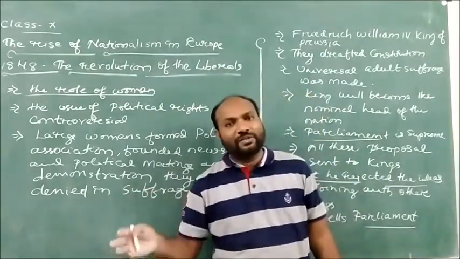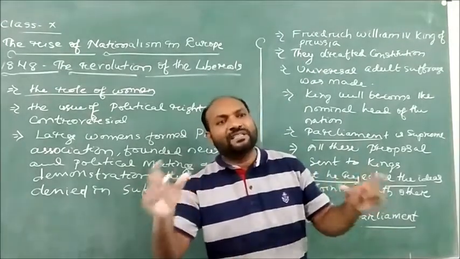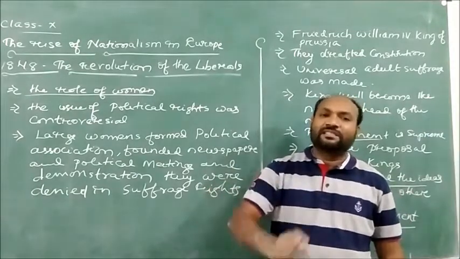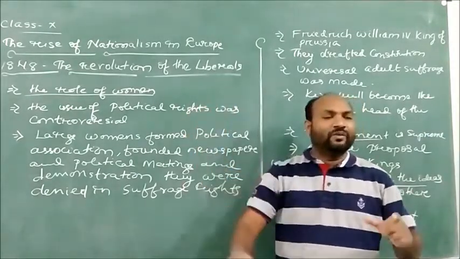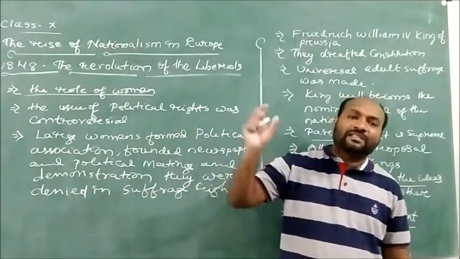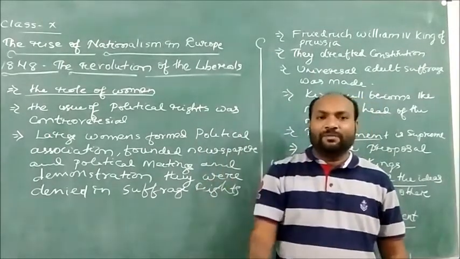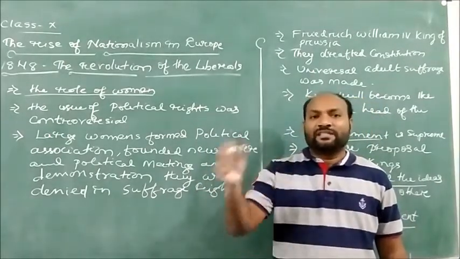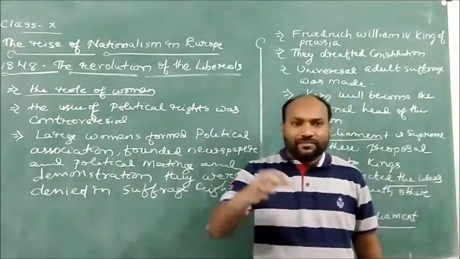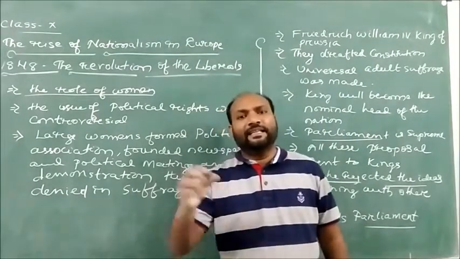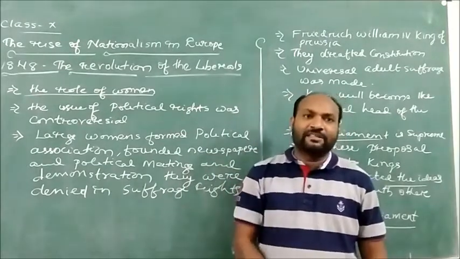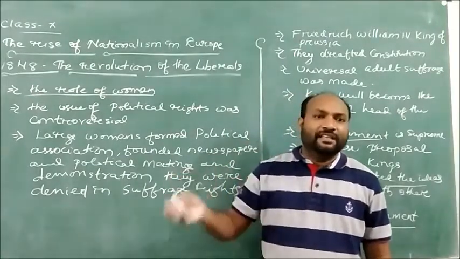So here we understood that due to lack of social privileges in society, the common people and the middle class began to question the status of the aristocracy. They began to question the powers of the monarchy, because they understood that now is the time to make the nation state. Now it's the time to form constitutions. Now it's the time to have people's sovereignty. So when they understood their social privileges, they began to question the powers of the monarchy, and they began to form associations and made revolutions in European societies.